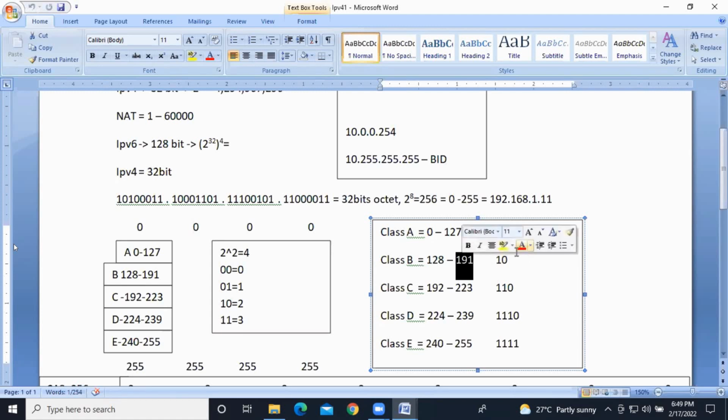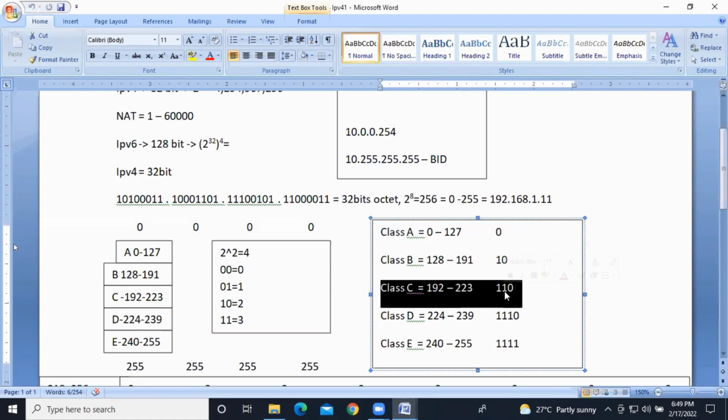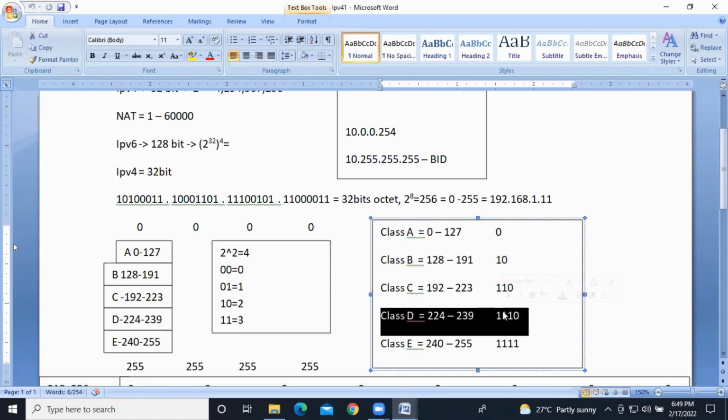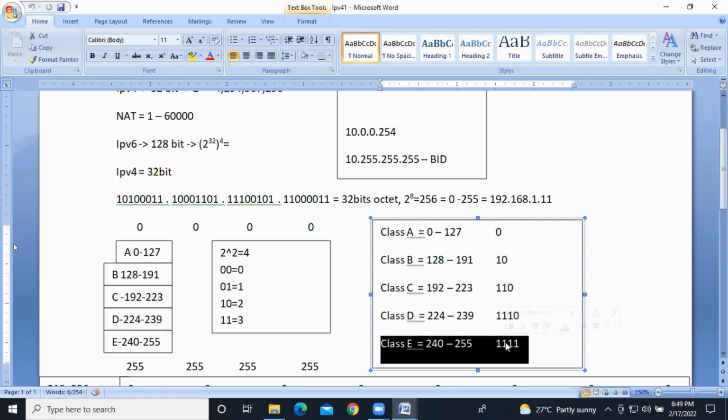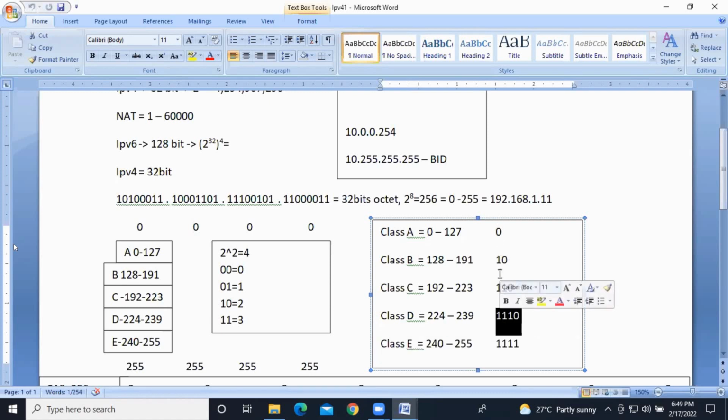So 0 is the priority bit for class A. 10 is the priority bit for class B. 110 is the priority bit for class C. 1110 is the priority bit for class D. And 1111 is the priority bit for class E. So how many bits will we have? 1 bit, 2 bits, 3 bits, 4 bits, and 4 bits. Clear?